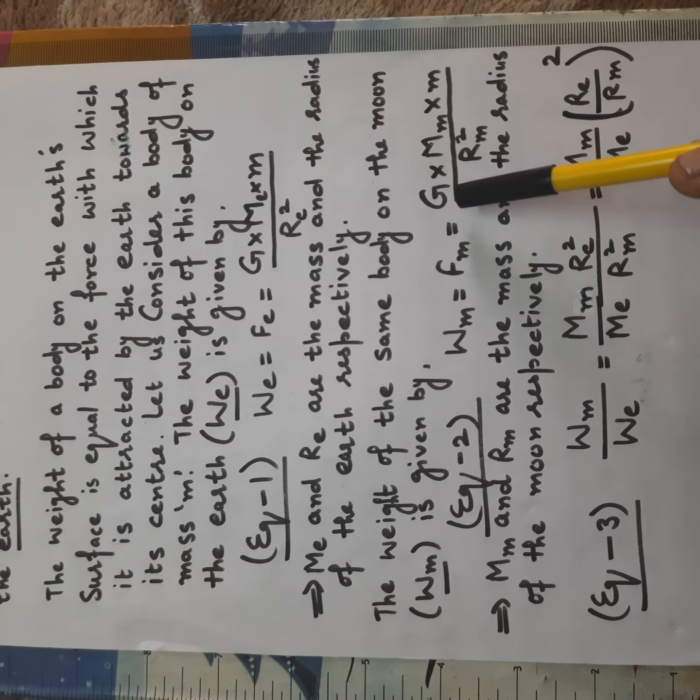So we are taking the ratio of the two. Weight of moon upon weight of earth is equal to, we are left with only Mm, which is the mass of moon, upon Re square, divided by Me, mass of earth, into Rm square. We have taken the square of the two radii together, so we have got Mm upon Me and the squares of both the radii.